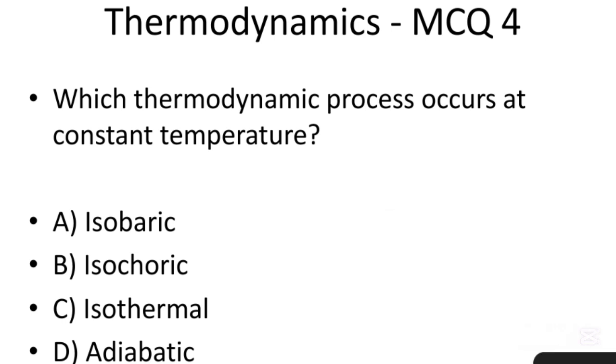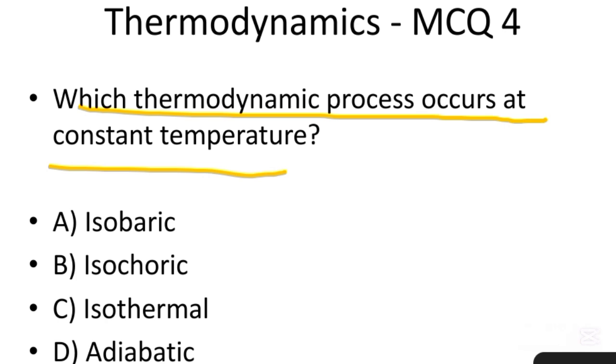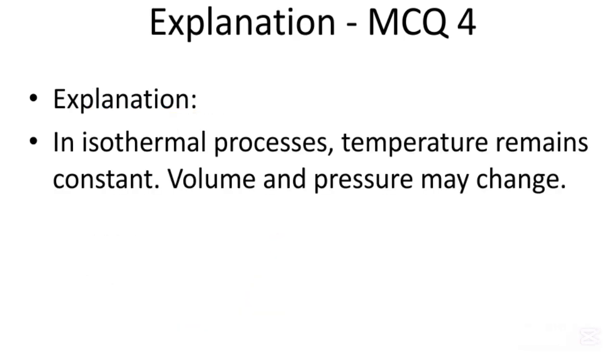Next MCQ. Which thermodynamic process occurs at constant temperature? Isobaric, isochoric, isothermal, adiabatic. So the correct option is C, isothermal process. In an isothermal process, temperature remains constant, while volume and pressure may change.